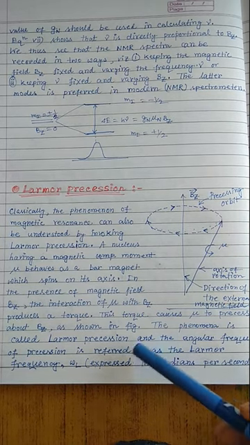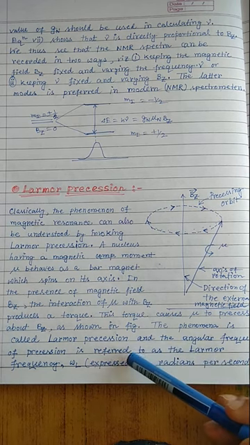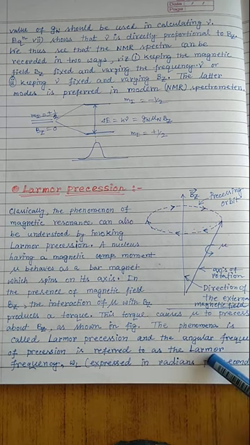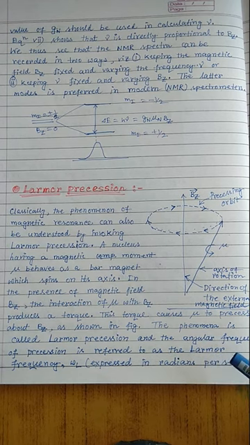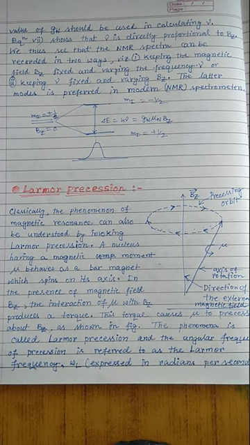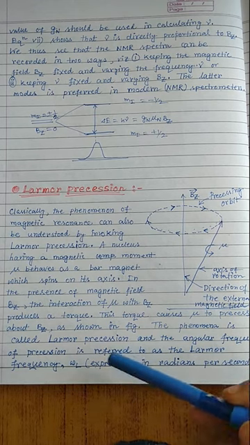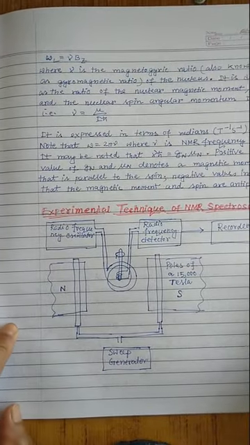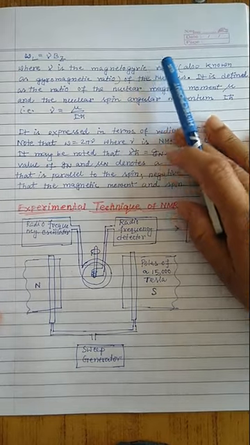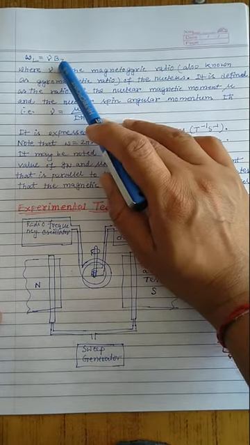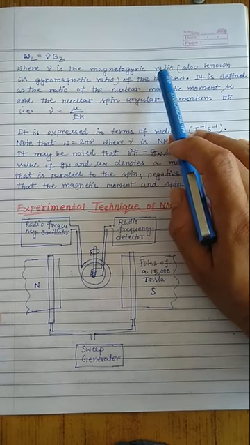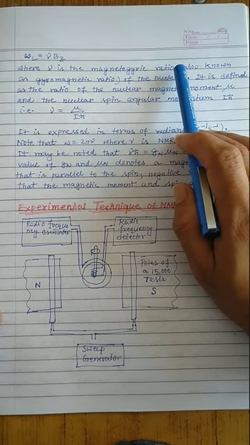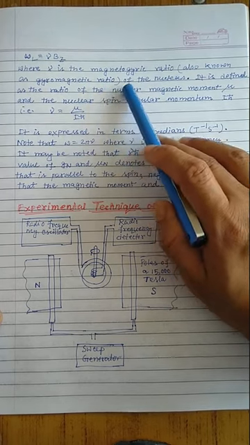This phenomenon is called Larmor precession, and the angular frequency of the precession is referred to as the Larmor frequency. It is generally represented by the letter omega L, expressed in radians per second. That means omega L equals gamma times Bz, where gamma is a constant known as the magnetogyric ratio, previously known as the gyromagnetic ratio of the nucleus.